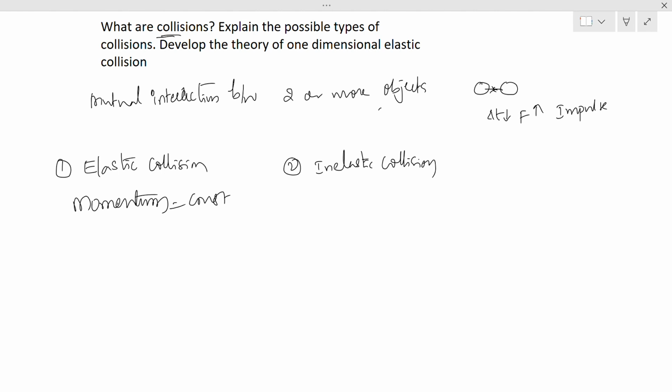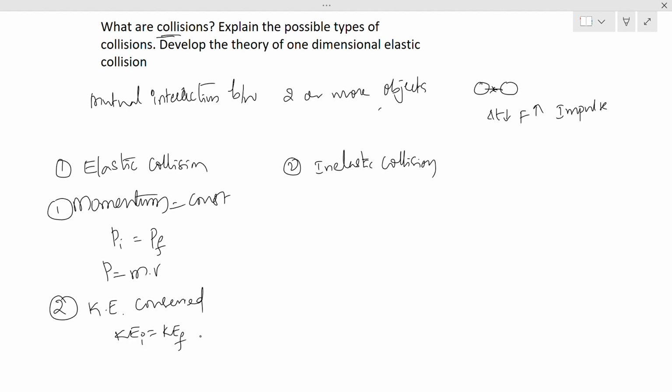Constant is nothing but conserved. So initial momentum is equal to final momentum, where momentum is a product of mass and velocity. Next, kinetic energy is conserved. That means initial kinetic energy must be equal to final kinetic energy.